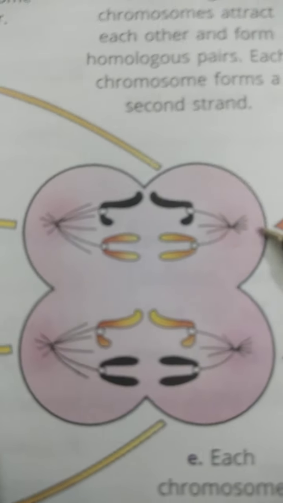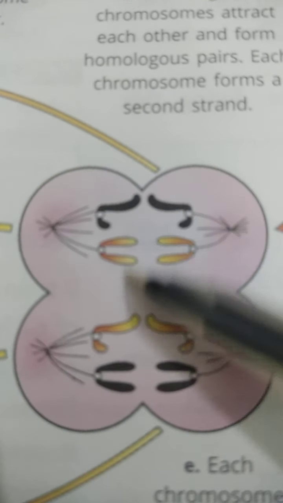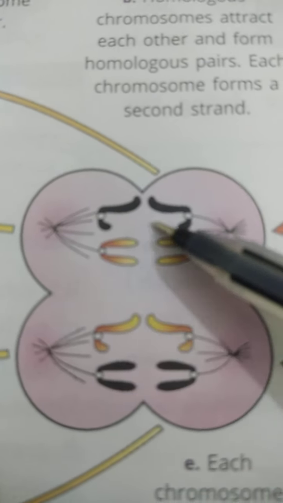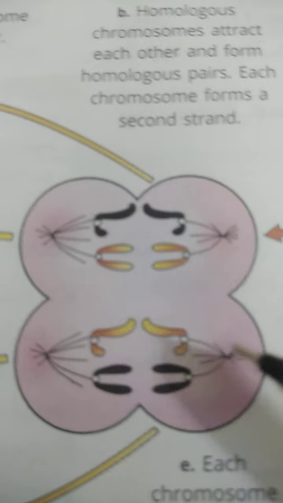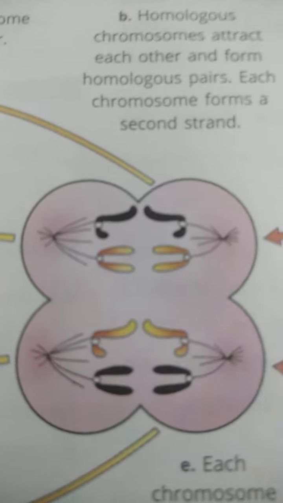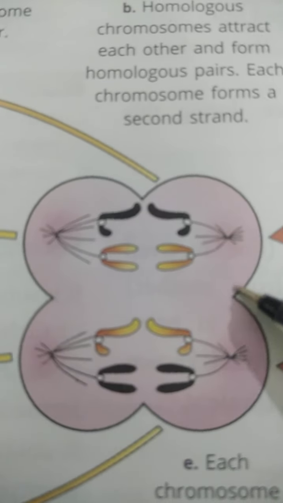They reach the opposite poles. When they arrange on the equator, that is metaphase; when they start moving, that is anaphase; and in telophase they completely reach the poles.